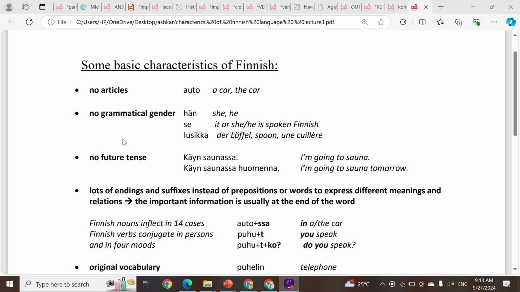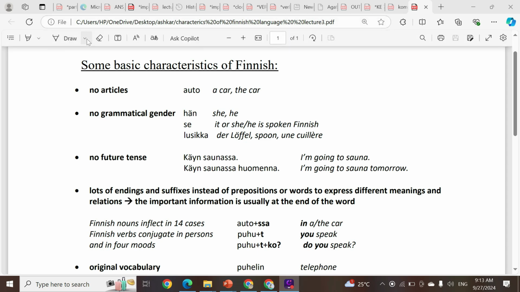We will explore its unique features such as its grammar, pronunciation and vocabulary, along with some interesting aspects of how it differs from other languages. So let's begin. First of all, we will go through some characteristics.